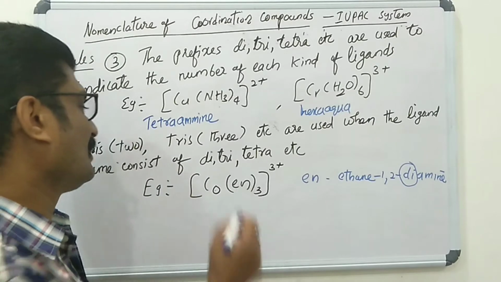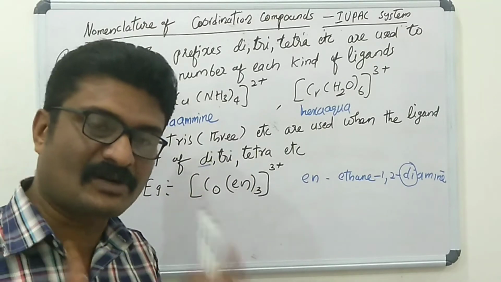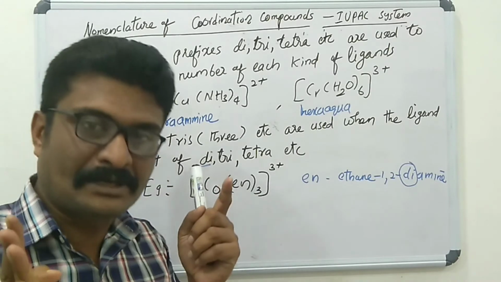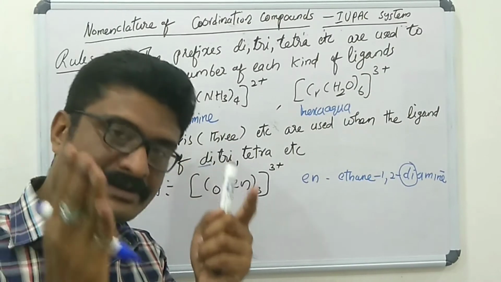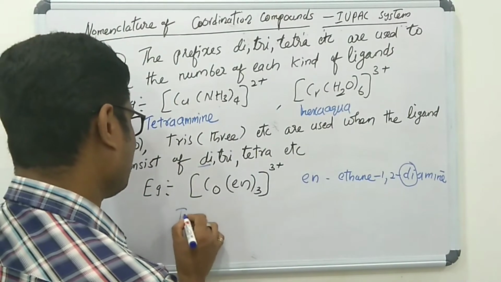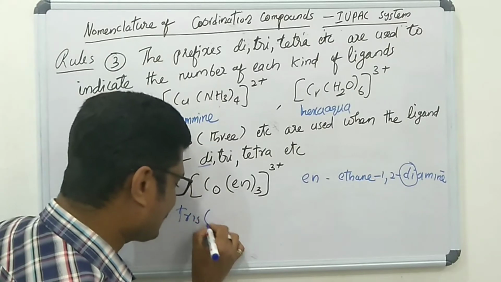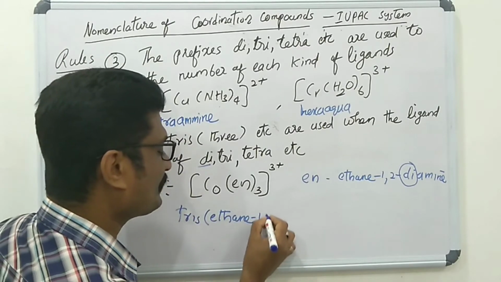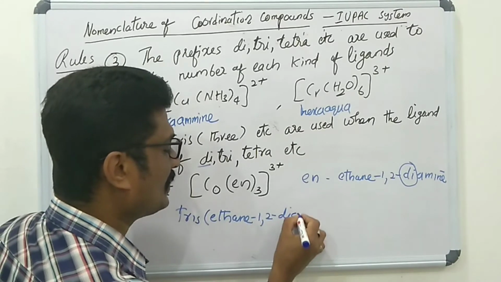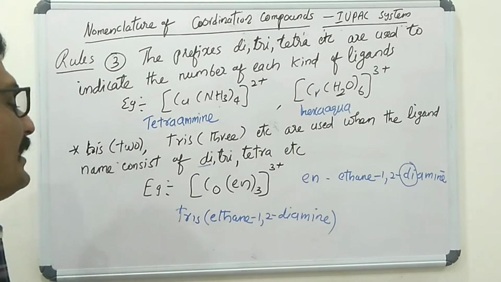In the place of tri, we have to use tris, then inside the bracket we write ethane-1,2-diamine: tris(ethane-1,2-diamine).